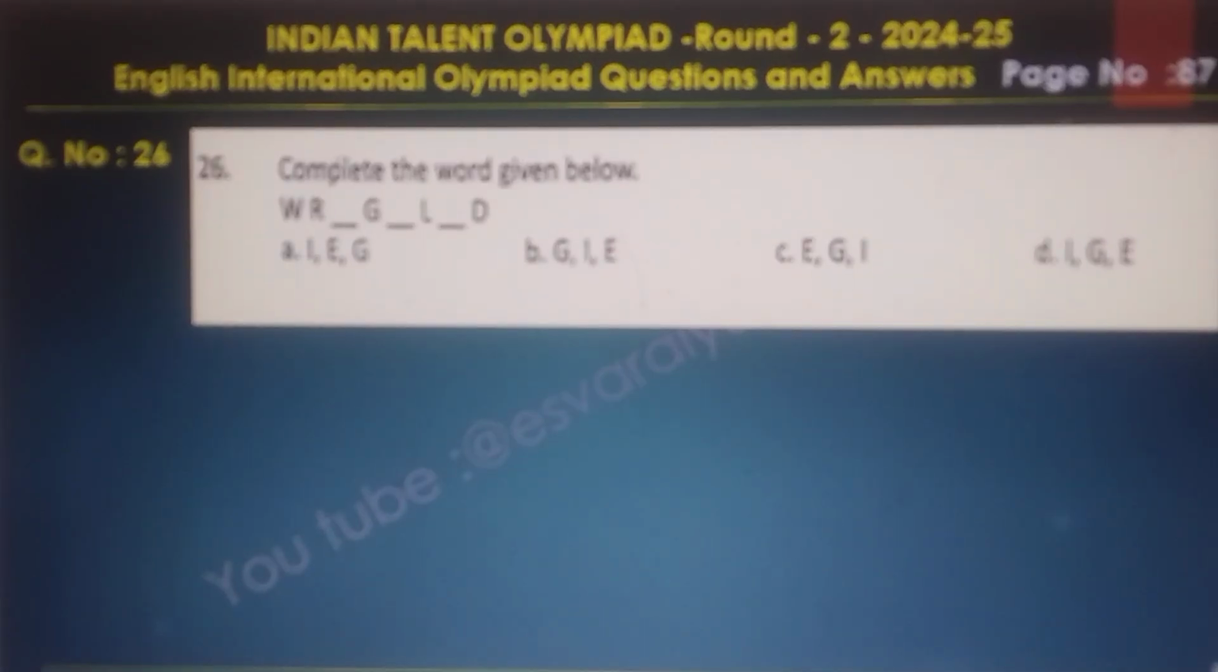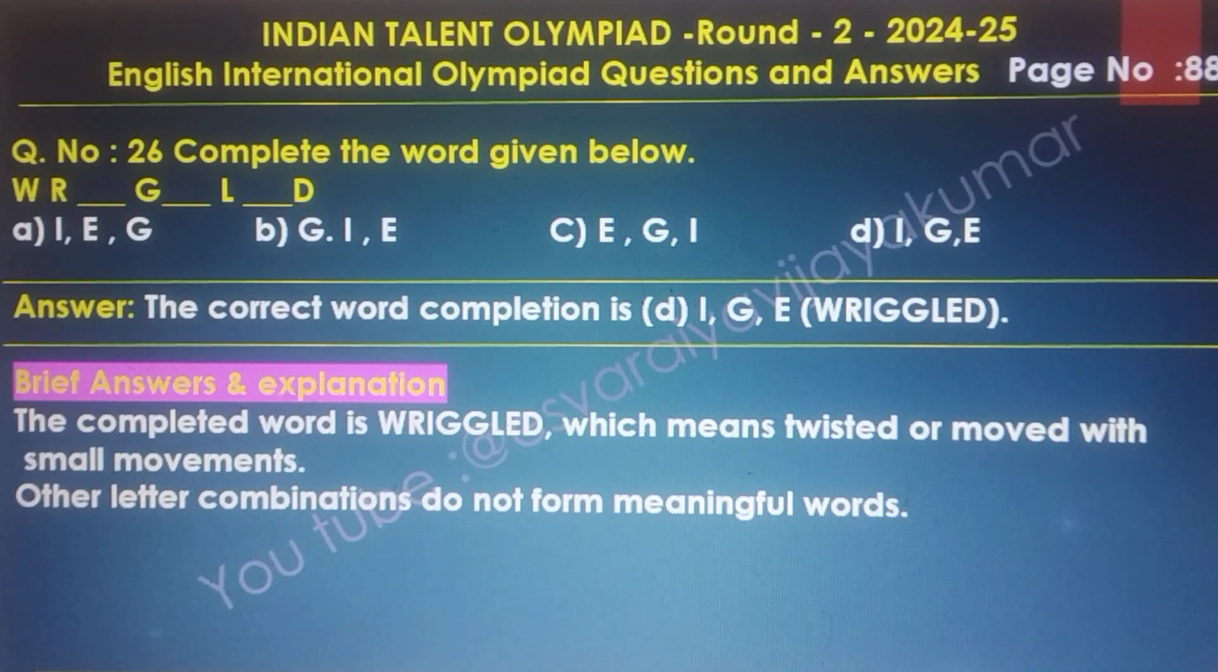Question number 26. Complete the word given below: W dash G dash L dash D. The answer is wriggled. Brief explanation: the complete word is wriggled, which means twisted or moved with small movements. The other letter combinations do not form meaningful words.